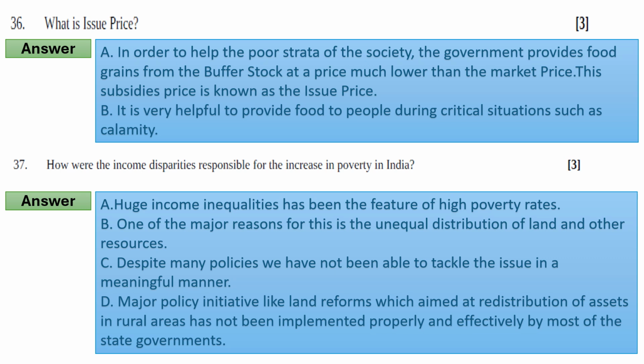B. One of the major reasons for this is the unequal distribution of land and other resources. C. Despite many policies, we have not been able to tackle the issue in a meaningful manner. D. Major policy initiatives like land reform, which aimed at redistribution of assets in rural areas, have not been implemented properly and effectively by most of the state governments.